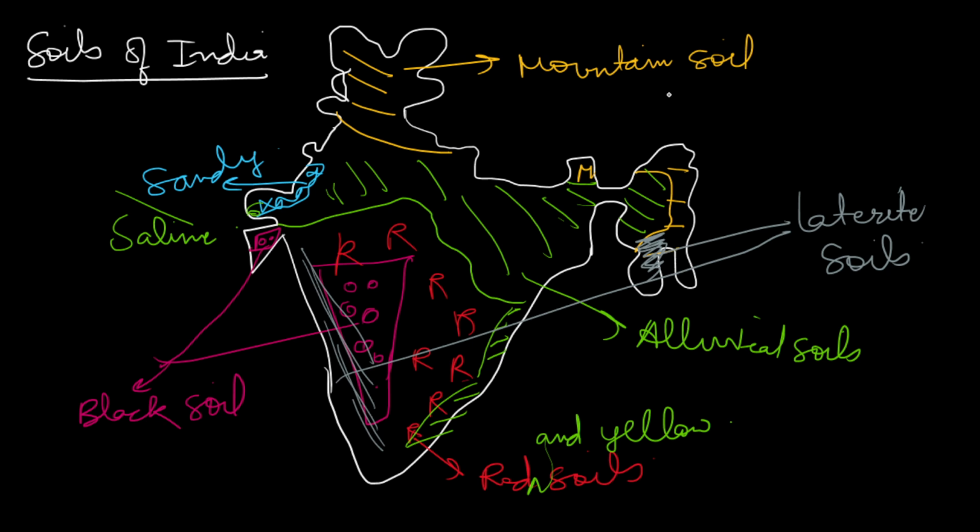I hope you understand. And this was a rough diagrammatical representation of the soil to make you understand better. Now let's discuss all the soils in detail. So first of all, let's discuss alluvial soils, the most important soils.